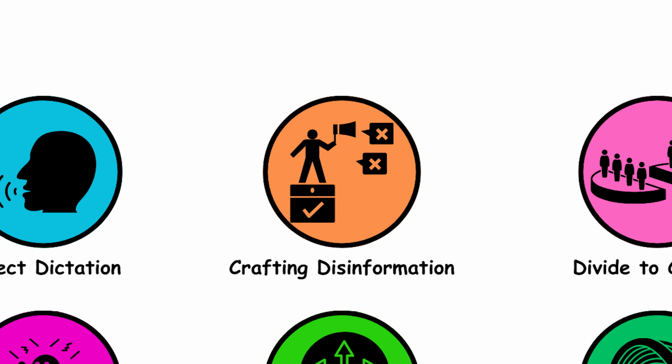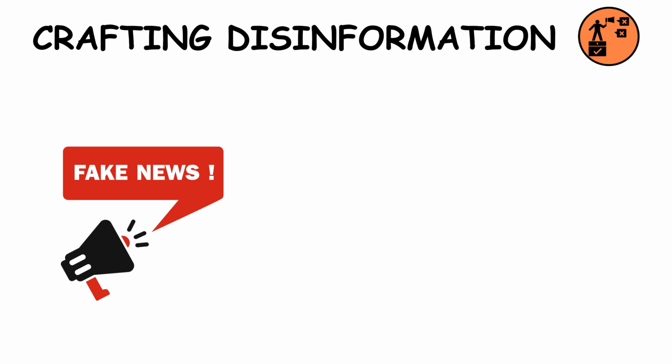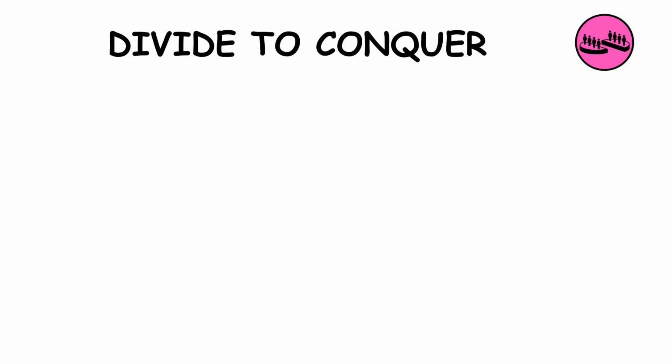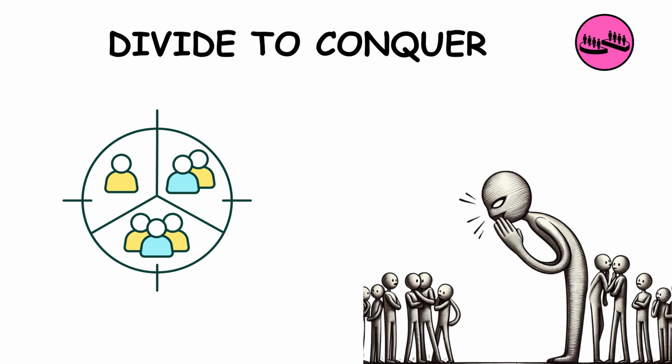Crafting disinformation. Crafting disinformation spreads falsehoods. It involves creating and disseminating fake news to mislead and manipulate public opinion. Divide to conquer. Divide to conquer splits groups. It strategically sows discord among opponents, weakening them by fostering internal disputes and divisions.